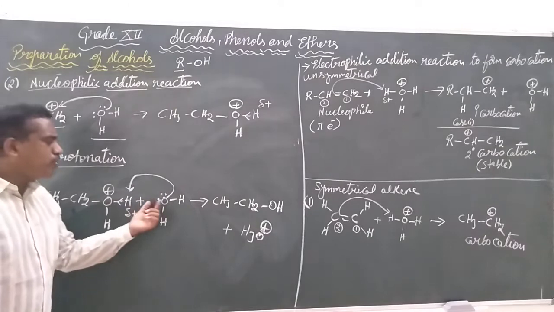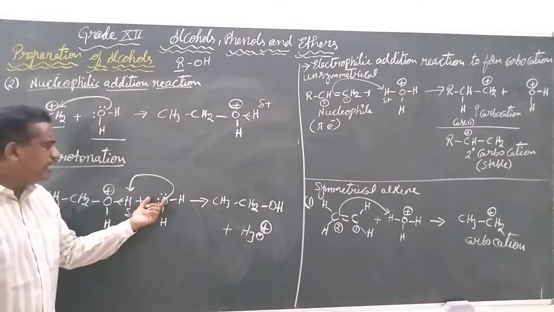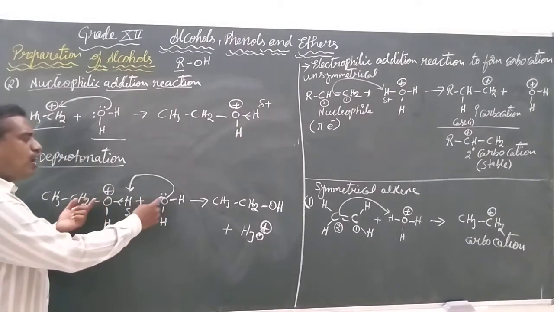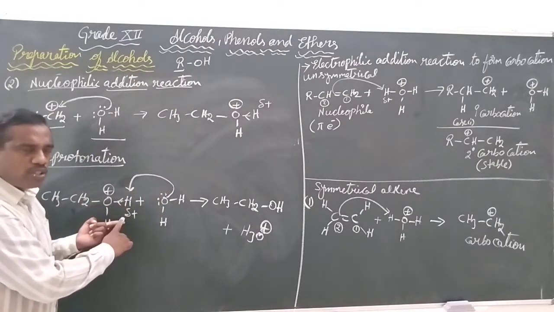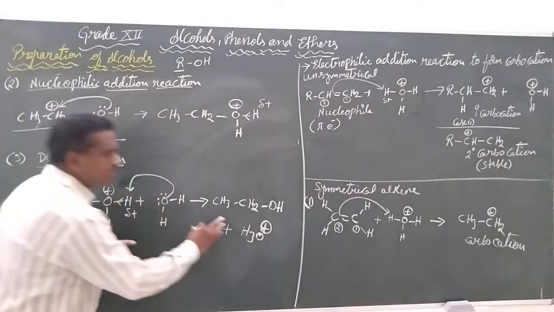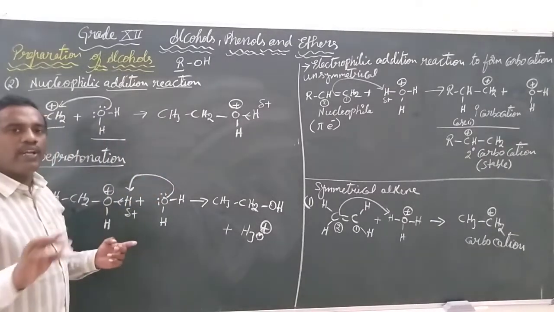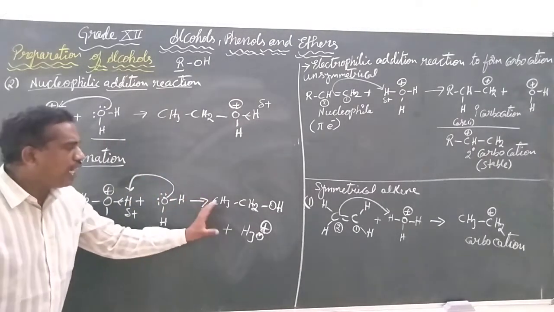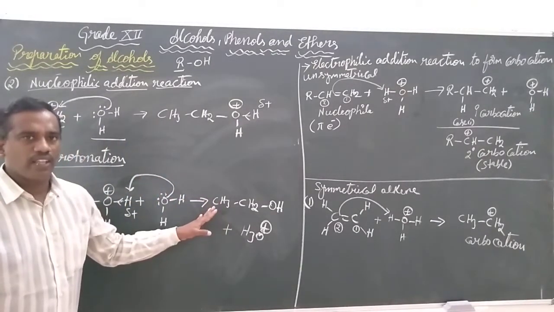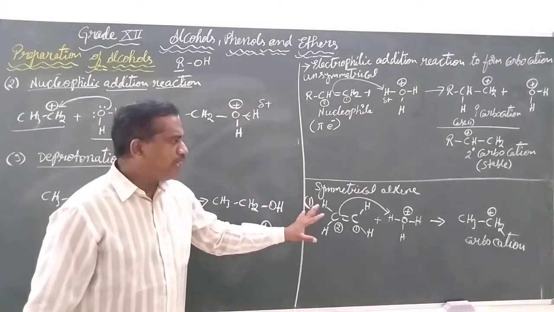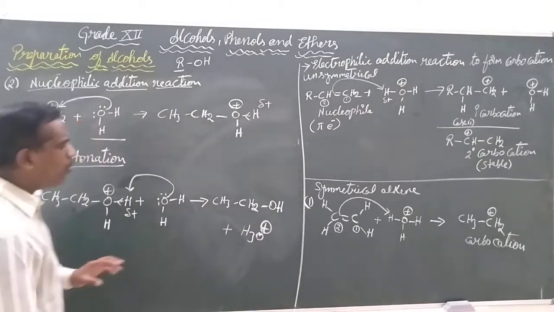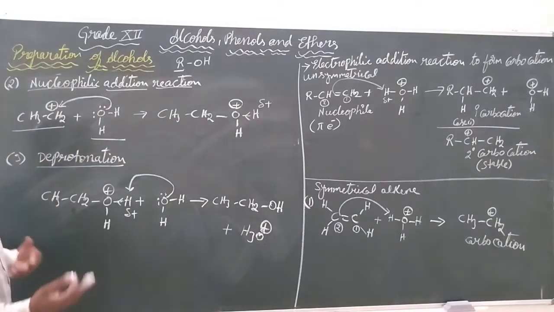When we add one more molecule of water, this water is going to donate one lone pair from its oxygen towards this partially positive hydrogen, and that is going to be removed in the form of hydronium ion, leaving our alcohol. This is the point where we have discussed the symmetrical alkene, meaning how ethene is converted to ethanol.